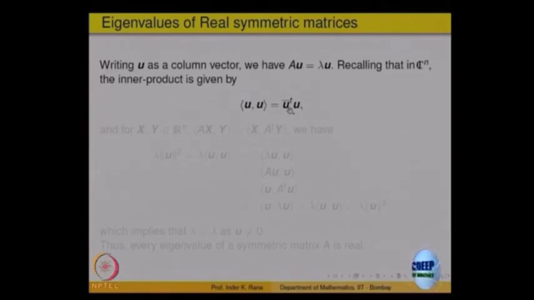So that is why this is in terms of matrix multiplication, and you see the bar coming here. So the dot product is u bar transpose u as matrix multiplication, if you are writing u as a column vector, just reinterpreting the dot product in terms of matrix multiplication when the entries are complex. That is the definition also. Okay. So using that we will proceed.